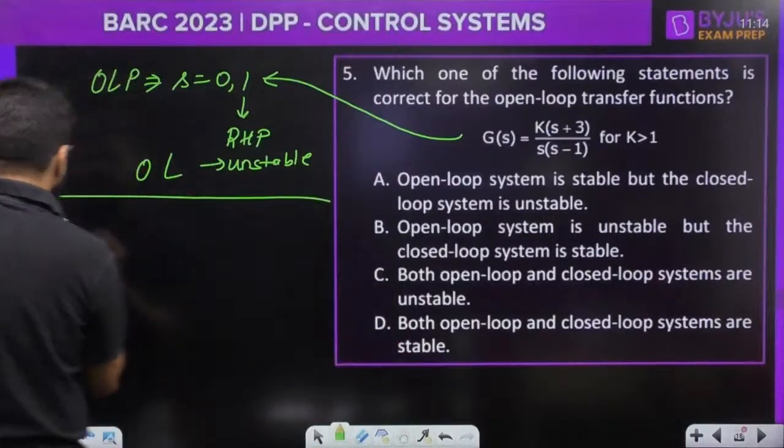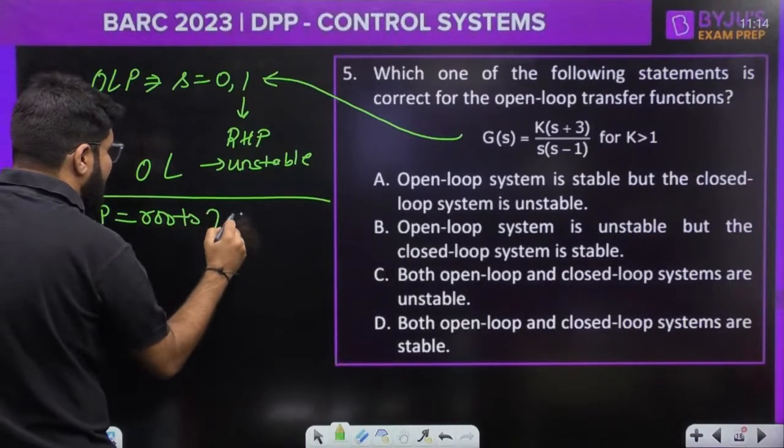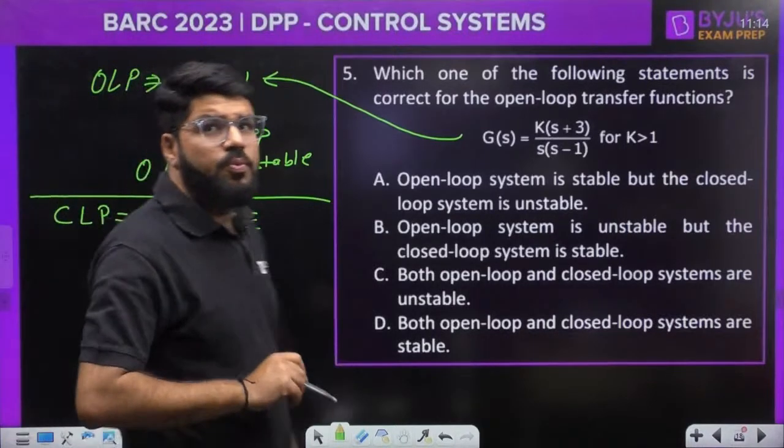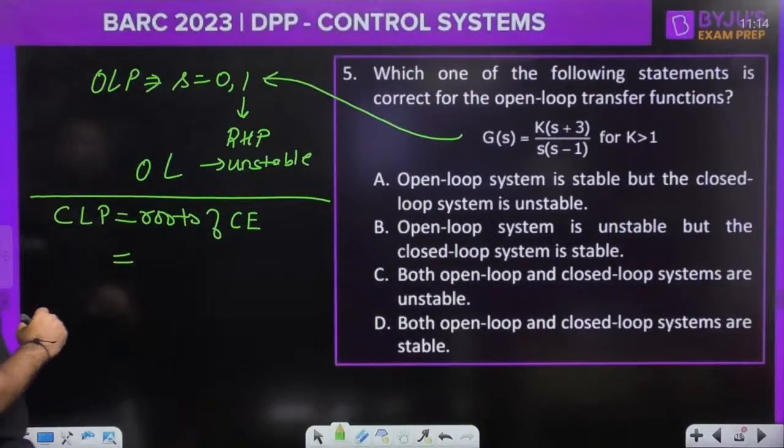For closed loop stability, the closed loop poles, as we all know, are also known as the roots of the characteristic equation. So sir, what are the roots of the characteristic equation?